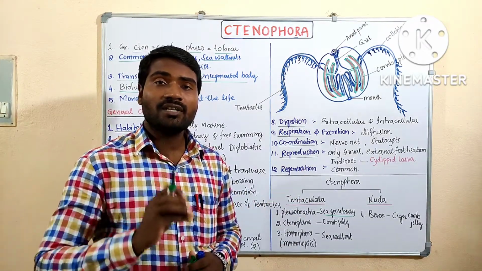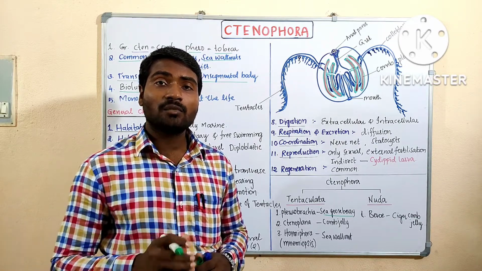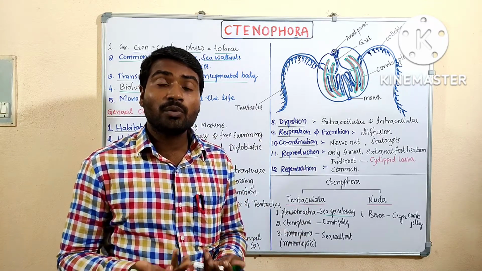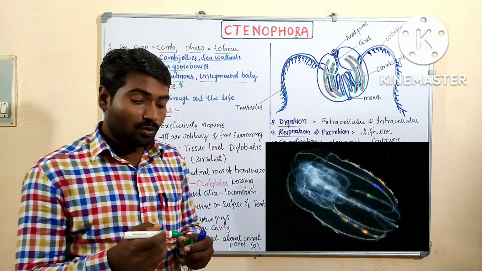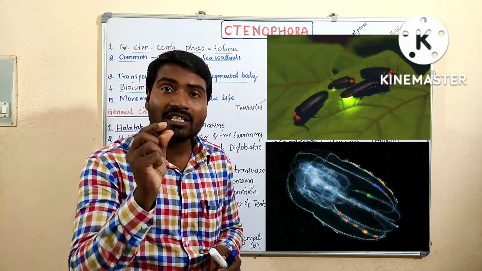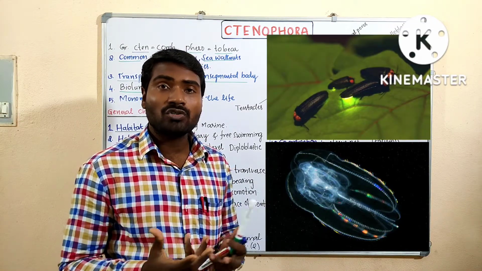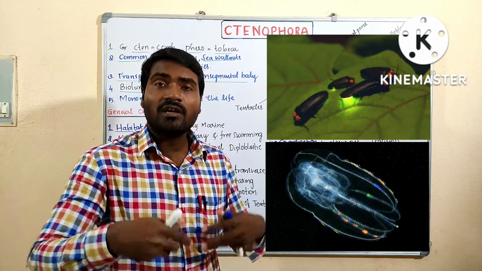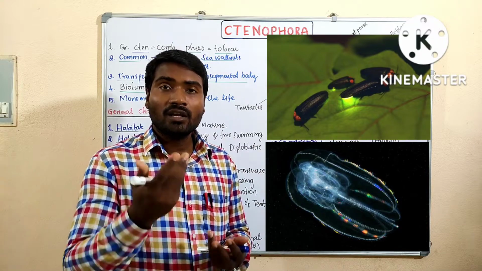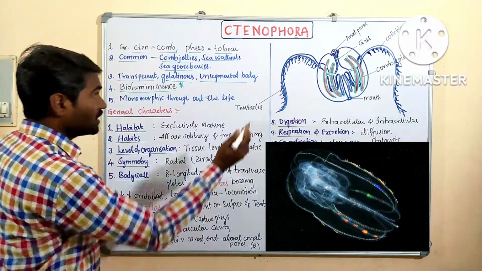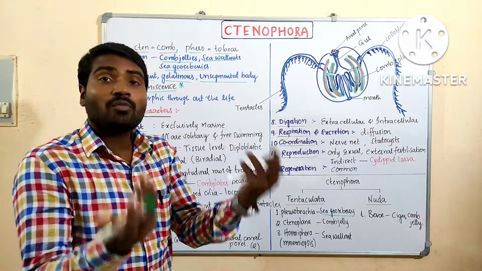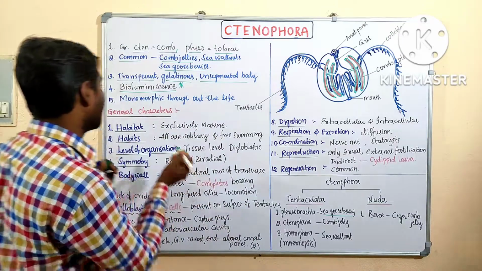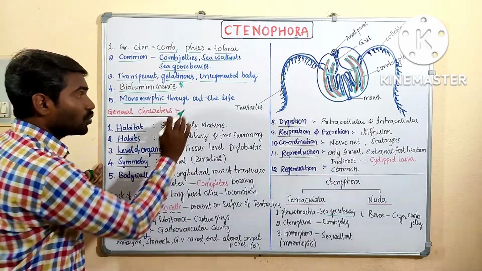Unique characteristic feature, bioluminescence. Bio means living thing. Luminescence means emitting light. They produce light from their body. And you might have seen the fireflies, small insects, which we see in the summer mostly. Fireflies, which can emit the light. Some of the insects emit light from the body, fireflies. In the same way, these organisms also produce light from their body. Such phenomenon is called bioluminescence. Remember. And monomorphic throughout the life.